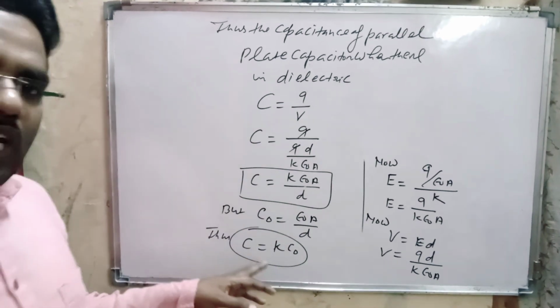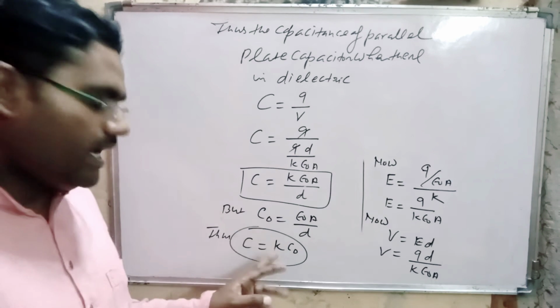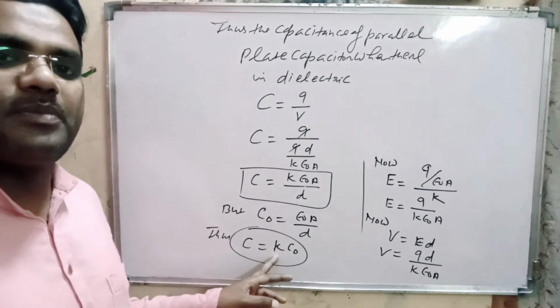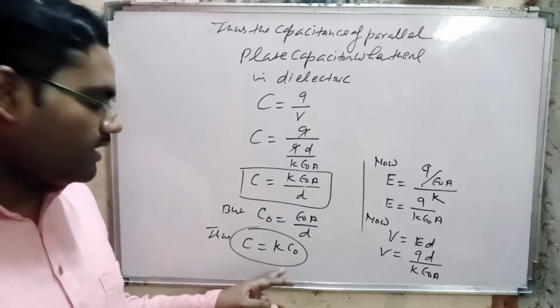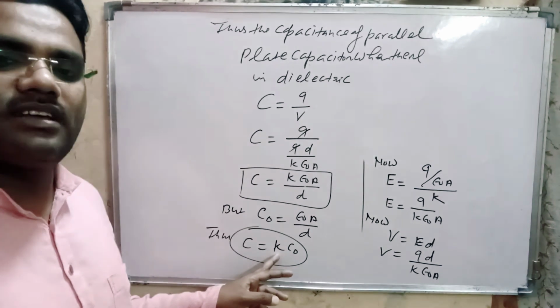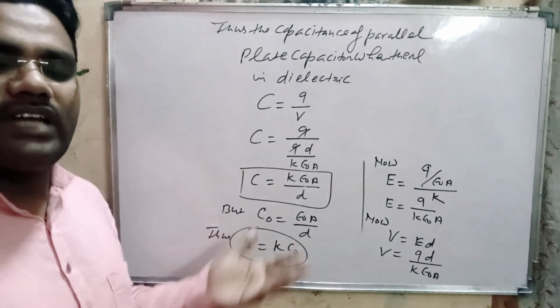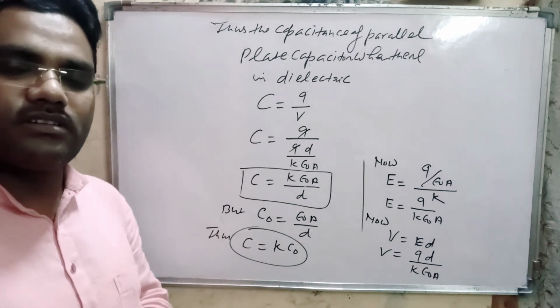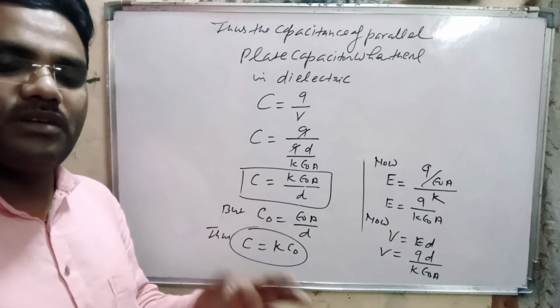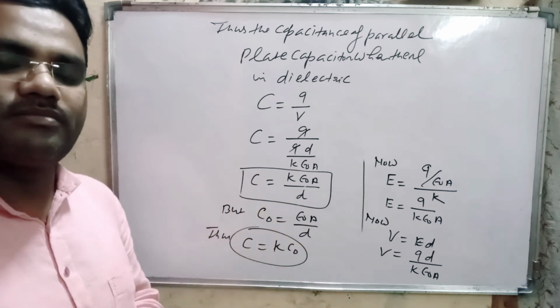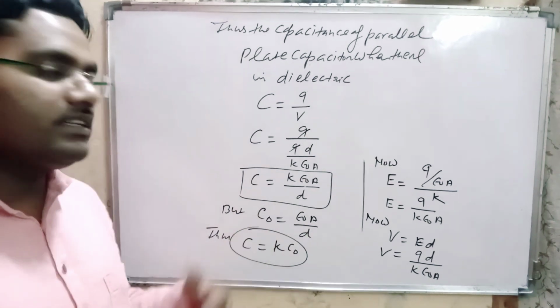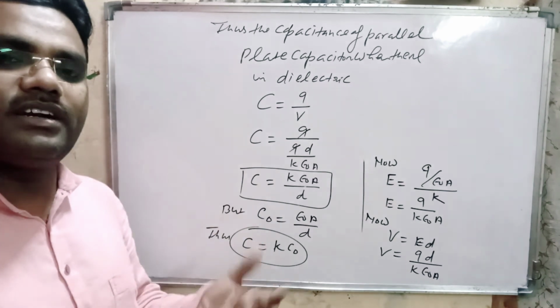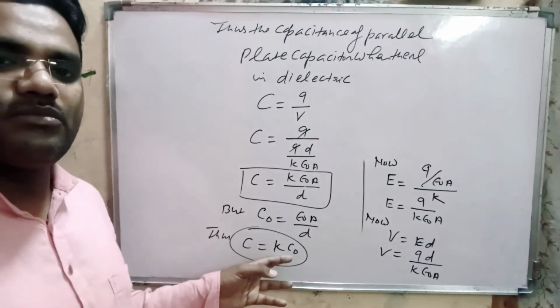That means when there is a dielectric filled between the plates, its capacitance becomes K times. K is the dielectric constant. If the dielectric constant is 1000, then the capacitance becomes 1000 times. If the dielectric constant is 200, then the capacitance becomes 200 times.